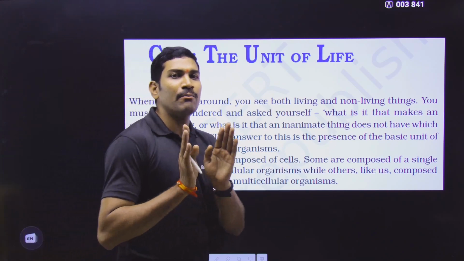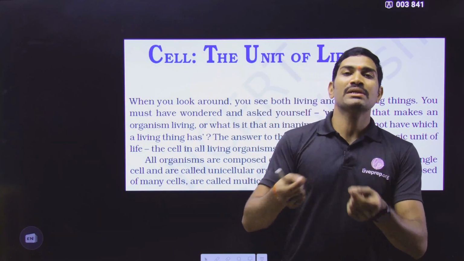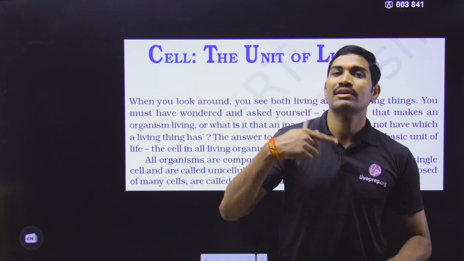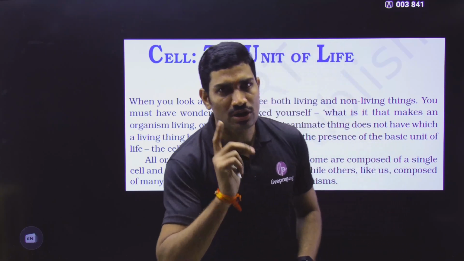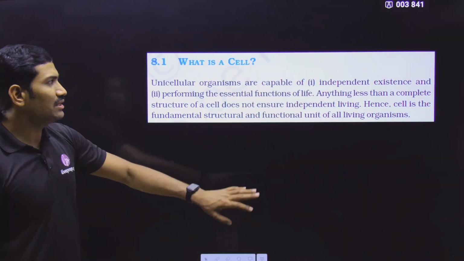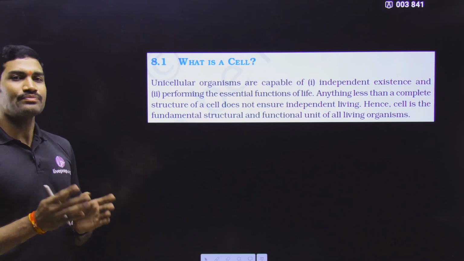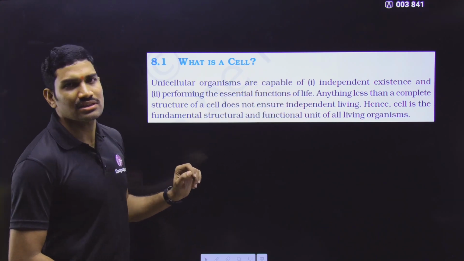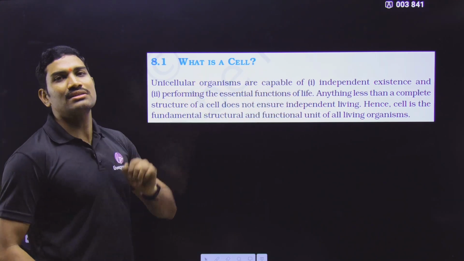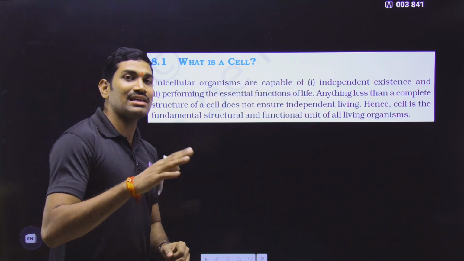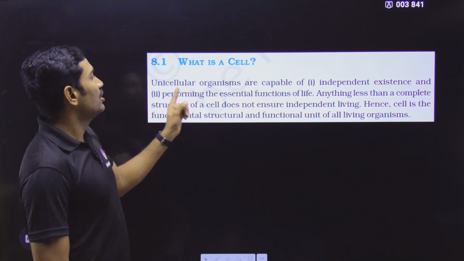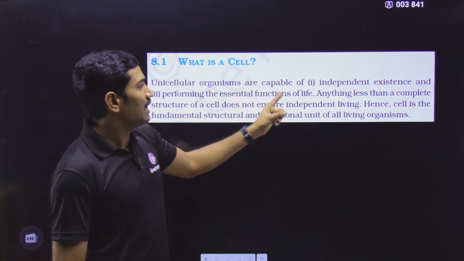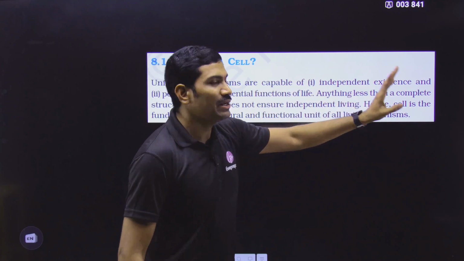So in this way, based on number of cells present in the organism, we are classifying organisms into two types. What are those two types? Unicellular organisms and multicellular organisms. And next one, already we have discussed this, what they are saying here. Then what is the cell and how is the single cell able to exist independently? Let us see. Unicellular organisms are capable of independent existence.